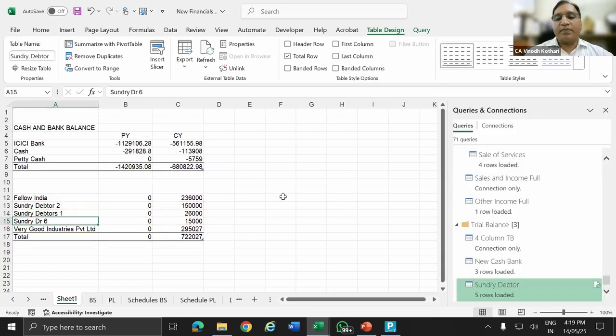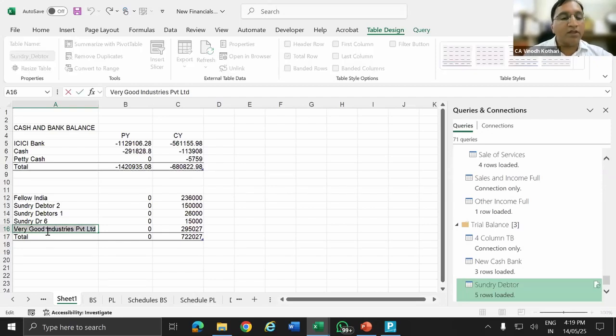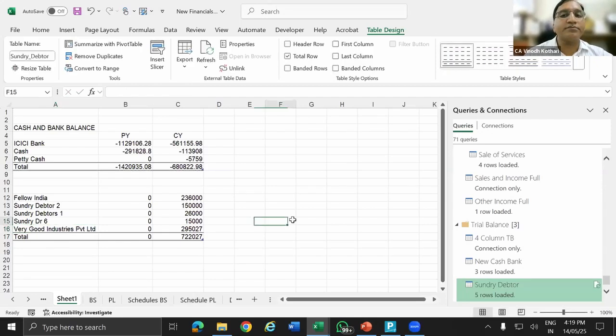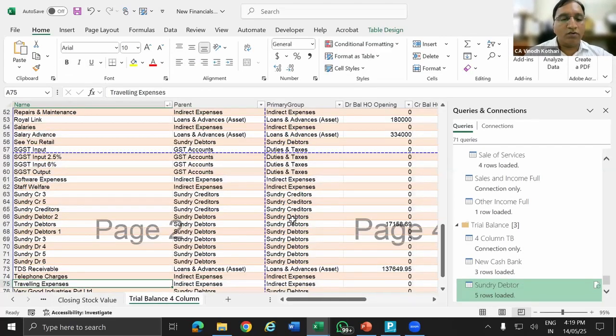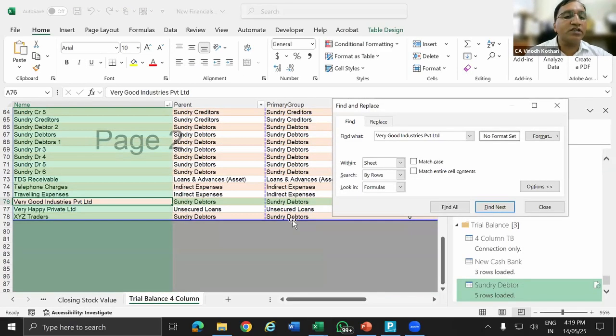This is one part. Another problem with this is whenever the name increases or decreases. Now see this. I am going to increase the name. So very good industries. I am going to go to the main data. Control F, Control V, very good industries. And I will increase the length of this ledger.